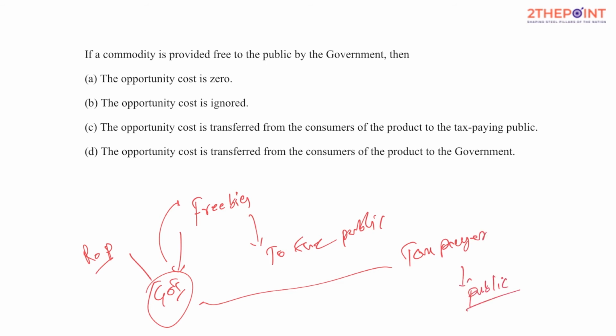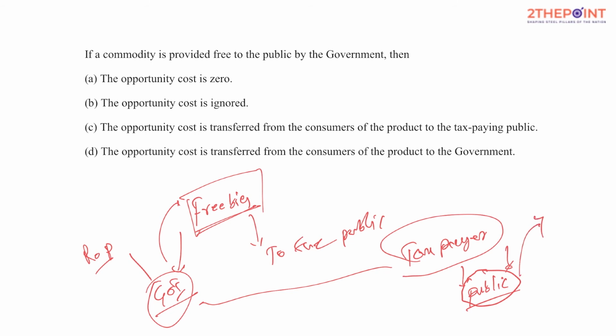So imagine if the government has not offered something in the form of freebies to the public. The government doesn't need that proportion of tax money to be collected from these people, isn't it? So whatever tax money the government is collecting from the public has an opportunity cost. If the government doesn't collect tax money to spend on these freebies, that money would have been left with the public, and it might have been spent for some alternative causes. And henceforth, for a commodity provided free to the public by the government, the opportunity cost is zero. Do you really think so?